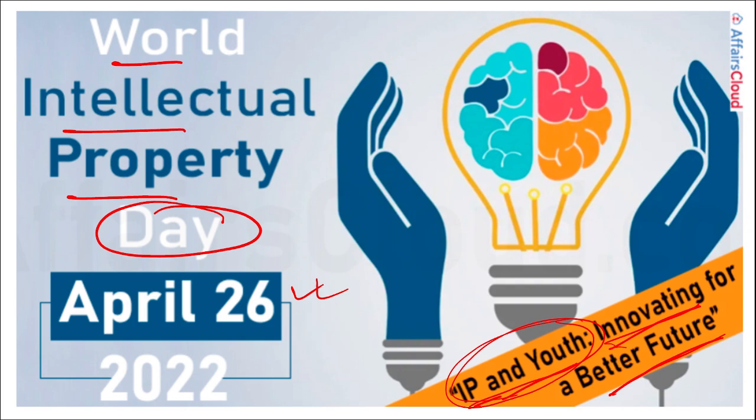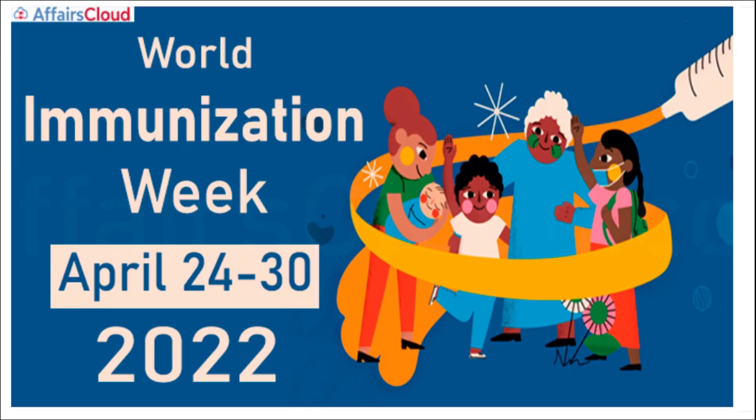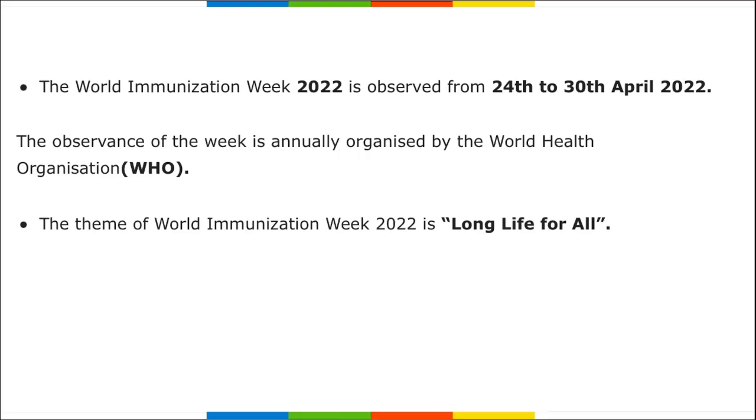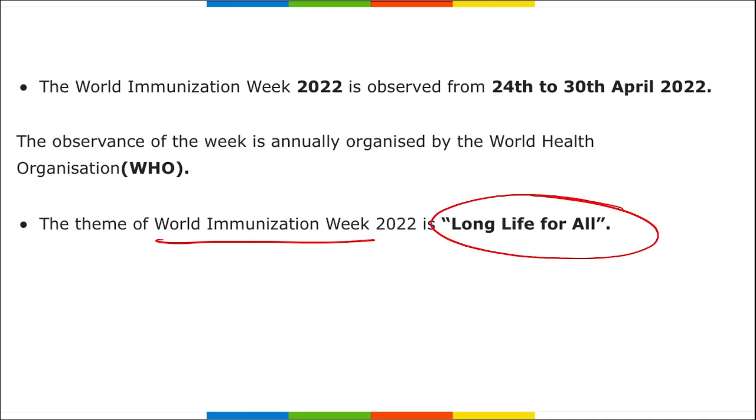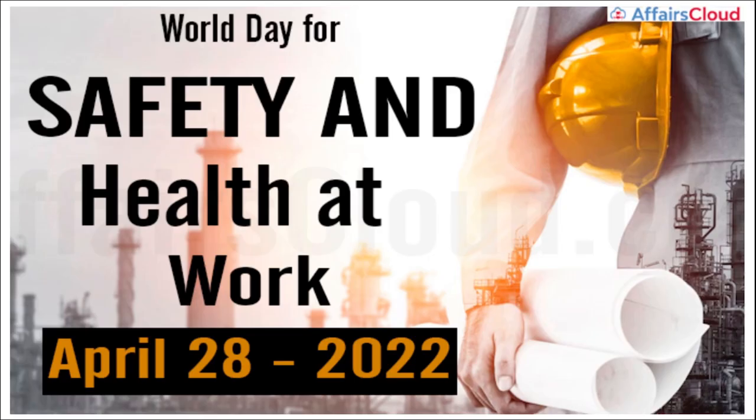Next, World Immunization Week. From 24th to 30th of April, we observe World Immunization Week. Highly important, pay attention. So what is the theme of the World Immunization Week? It is Long Life for All. This is from 24th to 30th of April, and the observance of the week is annually organized by whom? WHO organizes this World Immunization Week.